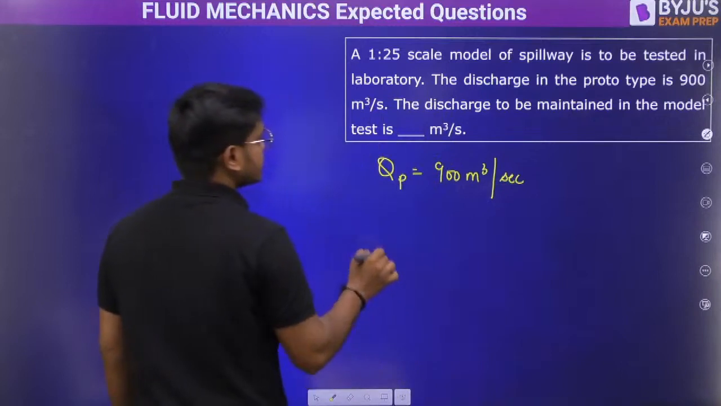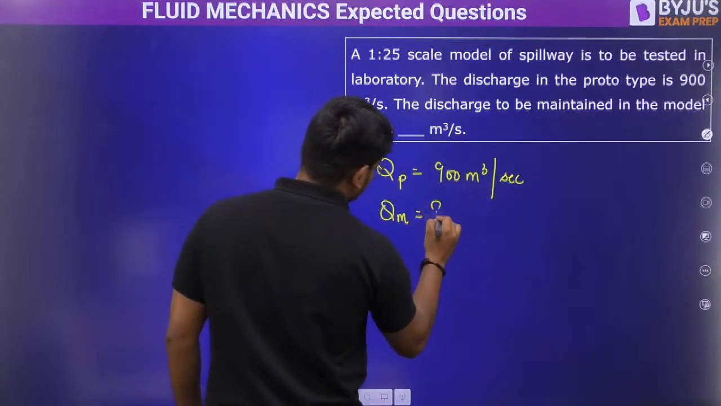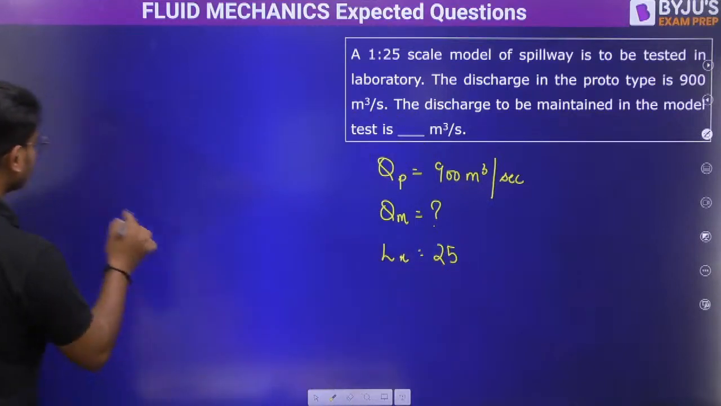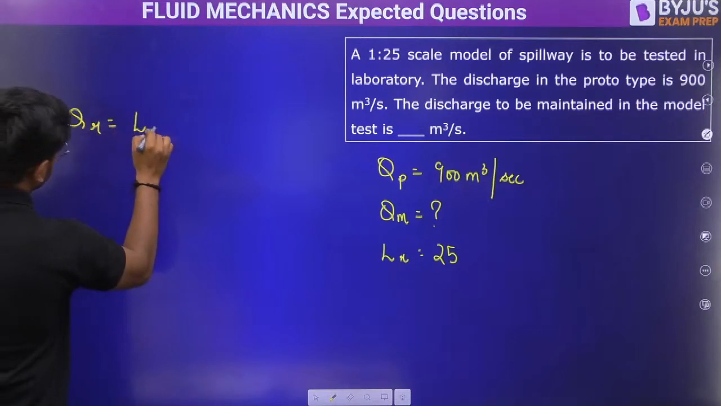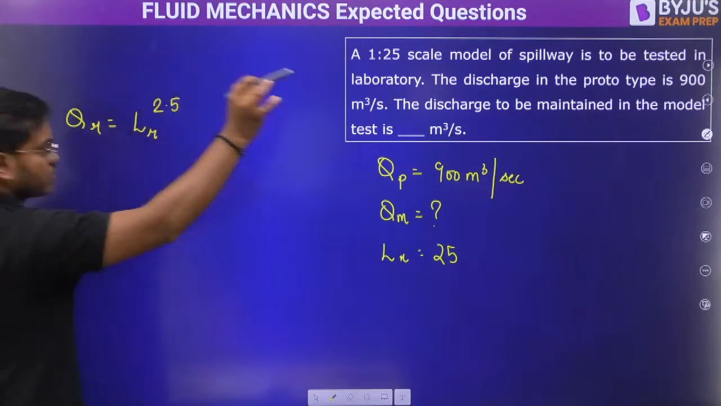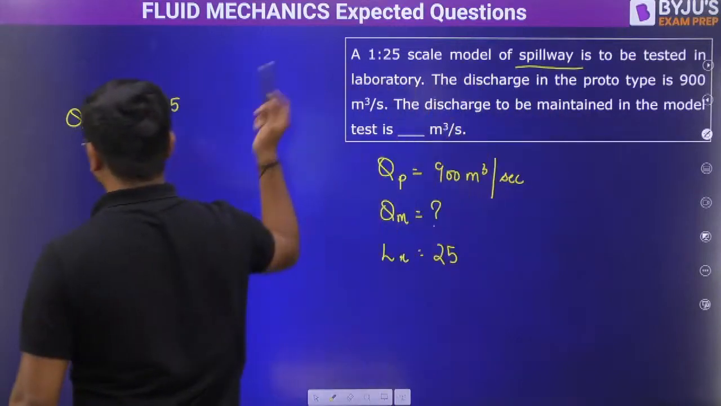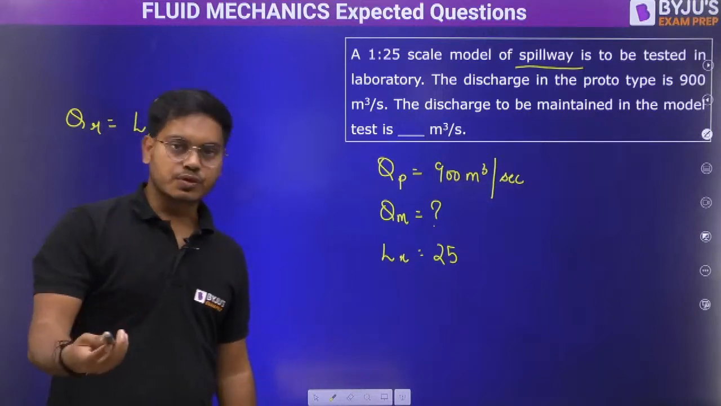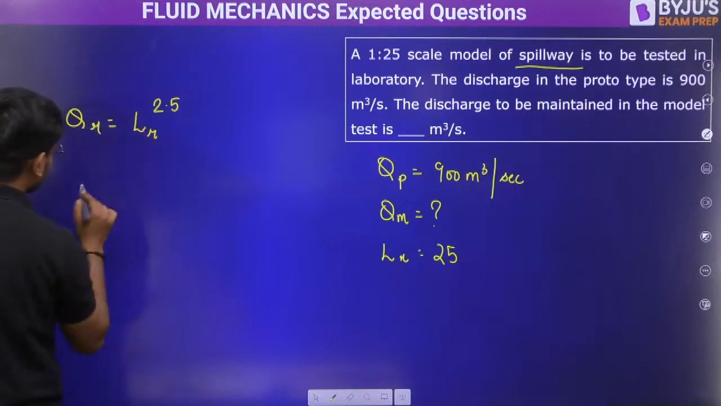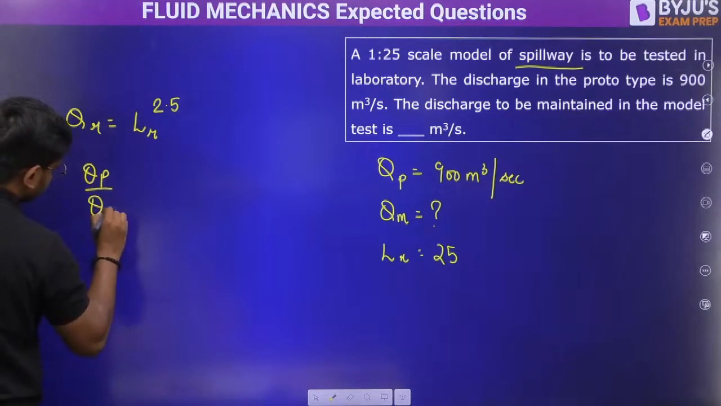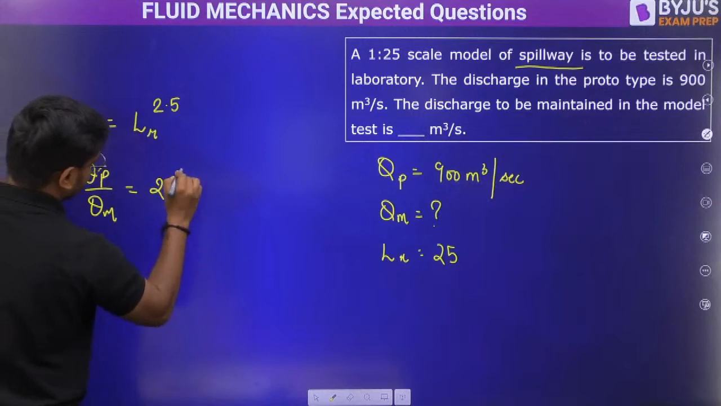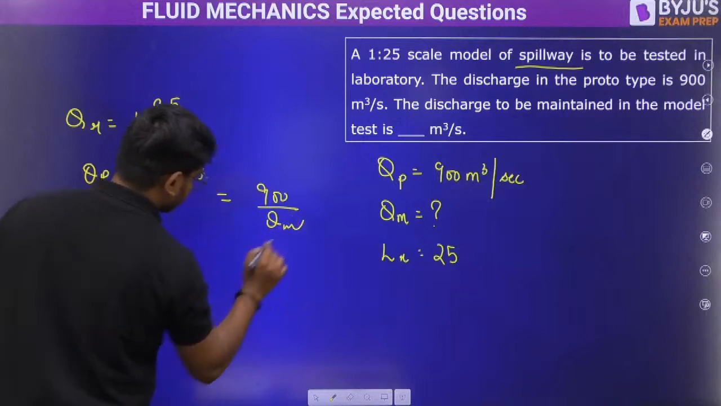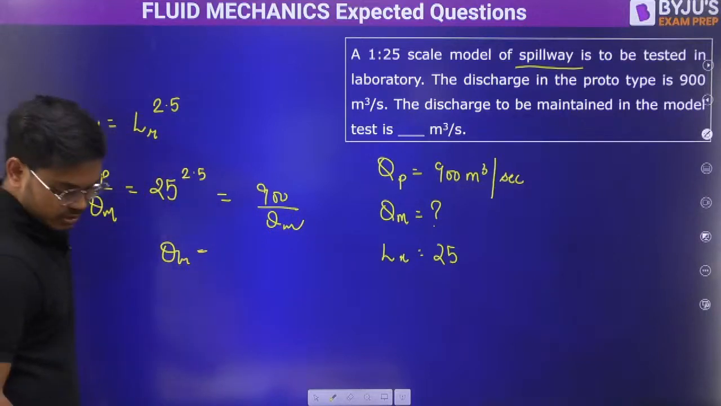Next is model they want. Okay, model they want. Length scale ratio is 25. Cool. So we can use that discharge scale ratio is length scale ratio raised to the power 2.5 when there is a case of Froude's law, which is spillway is obviously the case where gravity will be dominating, and when gravity is dominating we use Froude's number. So Froude's model law says this. QP by QM is 25 raised to the power 2.5, where QP is given to me as 900, QM is required to be found out. So QM from here would be how much?